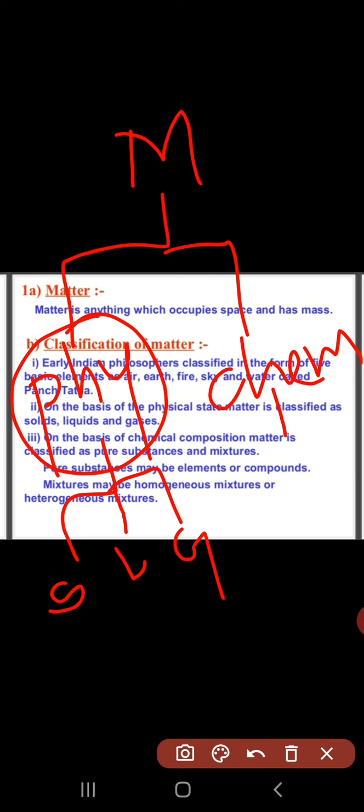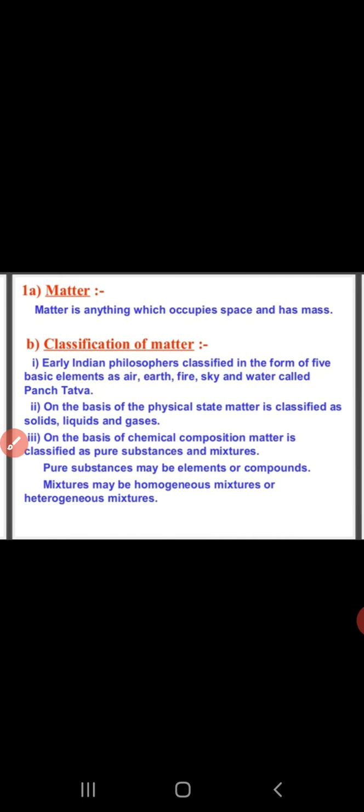But chemically, when we classify the matter, it is classified into pure substance and mixture. And the ancient scientists classified the matter into five: air, earth, fire, sky, and water. And this they called Panch Tattva.